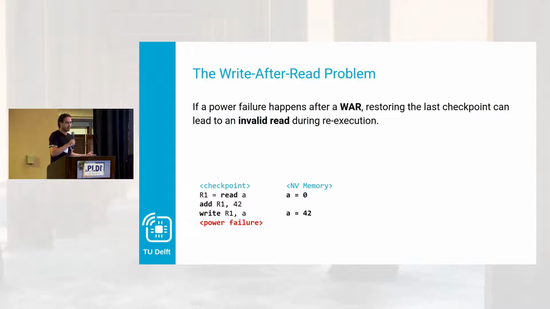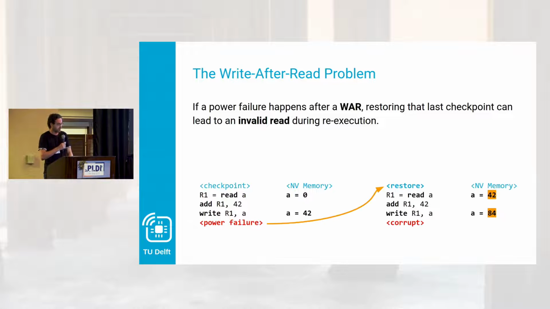So the non-volatile memory is 42. Okay, that's all great. Now the power fails, and we restore from the checkpoint. Now we read a. Now we read 42 instead of 0. We add 42 to it again. Now it's 84. So you can see for this small example, if this is some pointer manipulation, some control flow dictating stuff, you'll just completely mess up your program. So this is a problem.